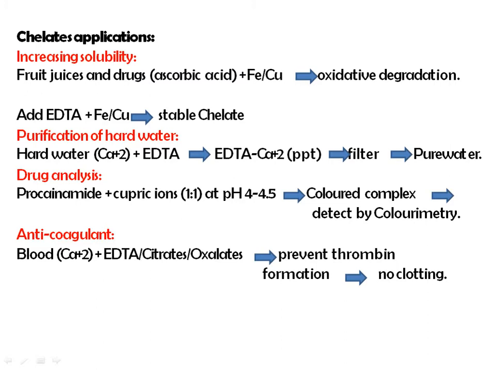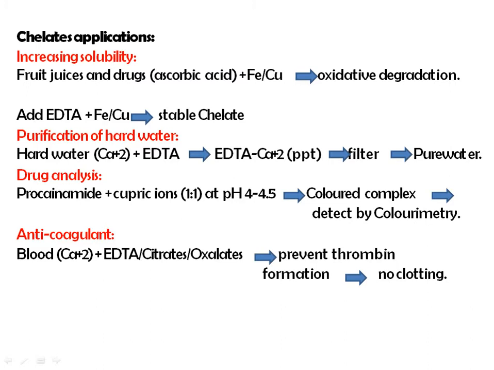These ferrous ions form a complex with EDTA and it improves the stability of the formulation. Then these chelating agents are also useful in the purification of water. If hard water is there, it consists of a number of calcium ions, and those calcium ions can be removed by addition of EDTA. It forms a precipitate when EDTA reacts with calcium, and then with the help of the filtration process you can purify this water.